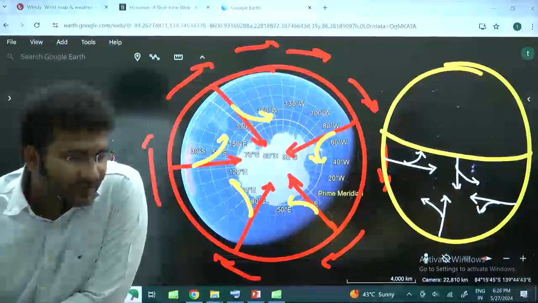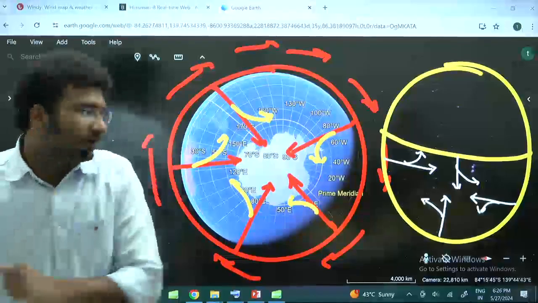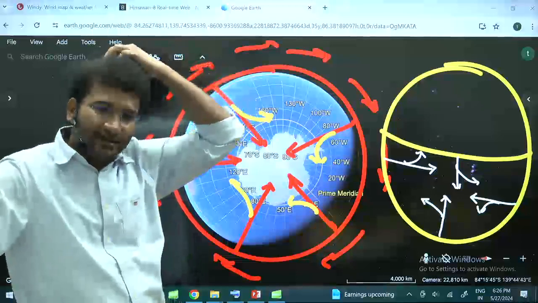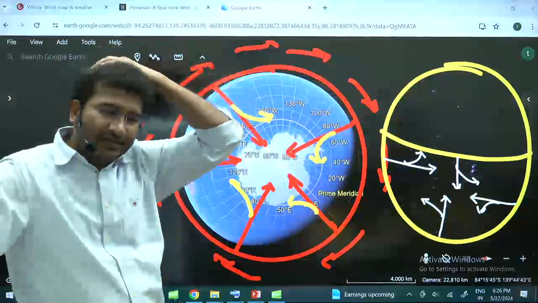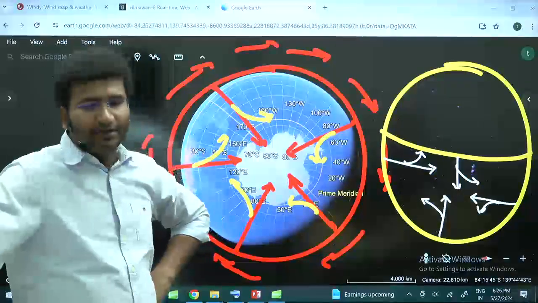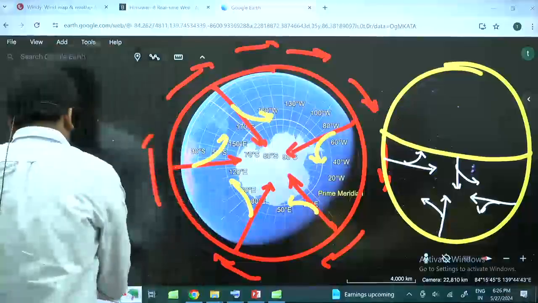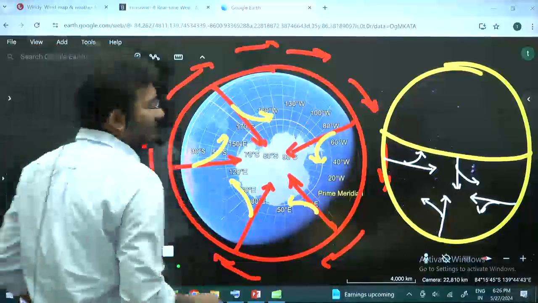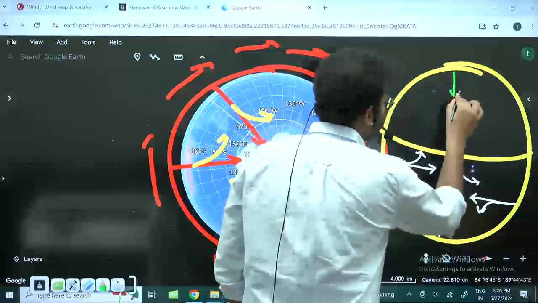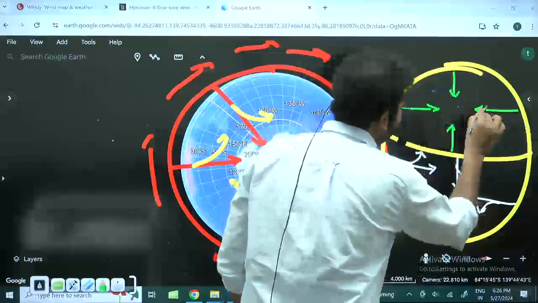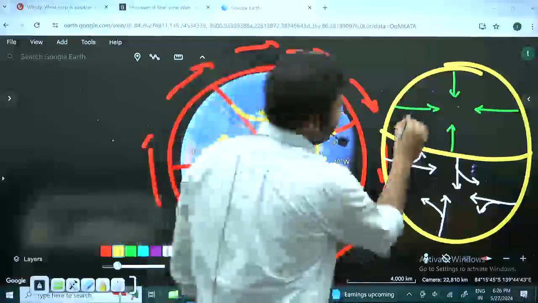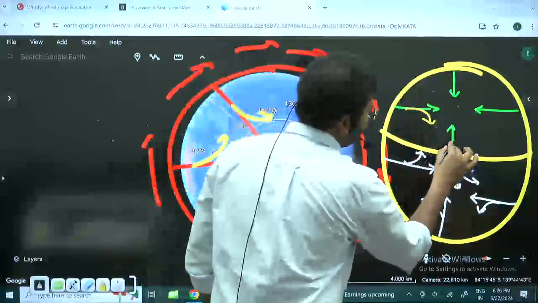Right? Same way, if you look at the merry-go-round from the northern hemisphere, the deflection will be towards its right. Okay? So, in simple terms, what I want you to remember is the Coriolis force deflection in the northern hemisphere is towards its right. In the southern hemisphere, it is towards its left. It is like this. So the deflection is towards right. Ultimately, the wind will move in this direction.